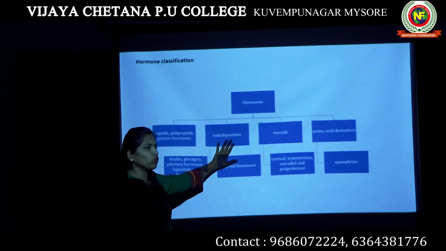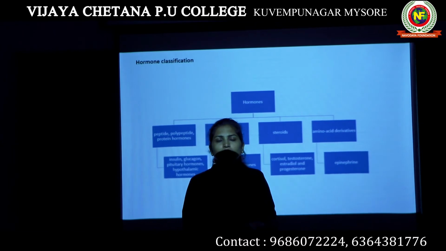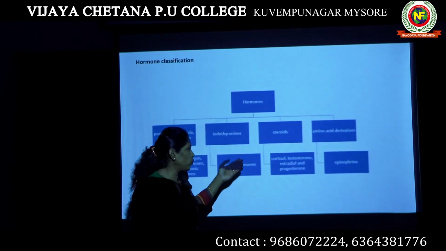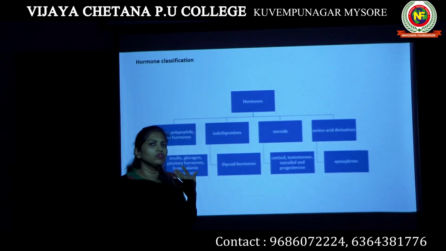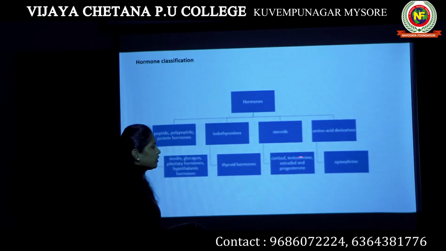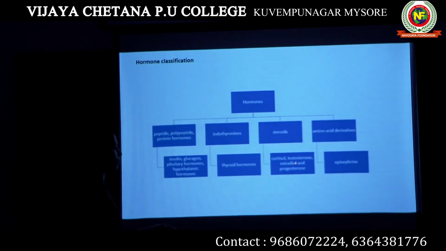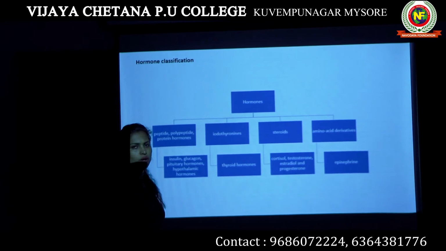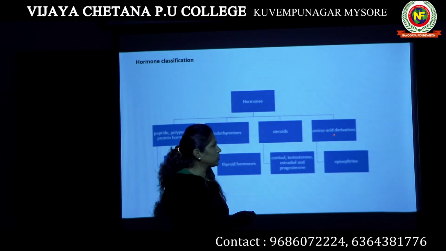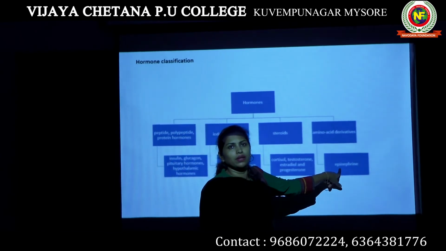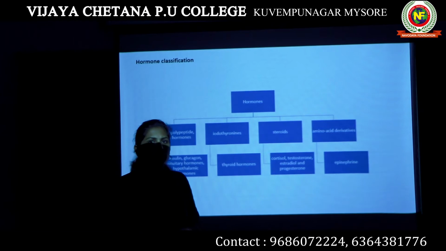Then if we are talking about iodothyronines, we know thyroid hormones. Thyroid hormones are nothing but T3 and T4, triiodothyronine and tetraiodothyronine. These are iodothyronine hormones. Next, steroid hormones: cortisol, testosterone, estrogen and progesterone. Cortisol is a glucocorticoid. All these hormones are steroid hormones. Amino acid derivatives: the hormone which is an amino acid derivative is epinephrine, which is nothing but adrenaline.